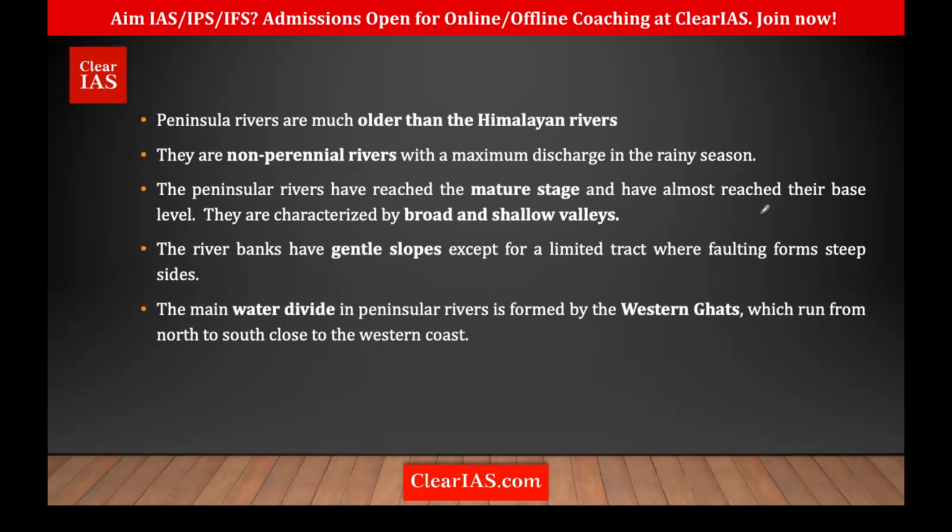Then another interesting fact is the water divide. So what is a water divide? I told you in the last session, right? If there's a mountain, there'll be water flowing to two sides. So that acts as a water divide. Here the Western Ghats act as a water divide. Most of the peninsular rivers originate from the Western Ghats. I wouldn't say all, there are exceptions, but most of them originate from the Western Ghats, and the Western Ghats divide them into the east flowing and west flowing rivers. That is why it acts as a water divide.